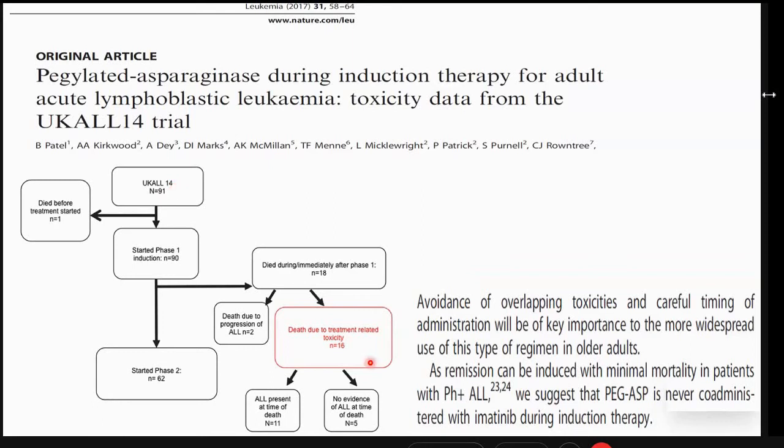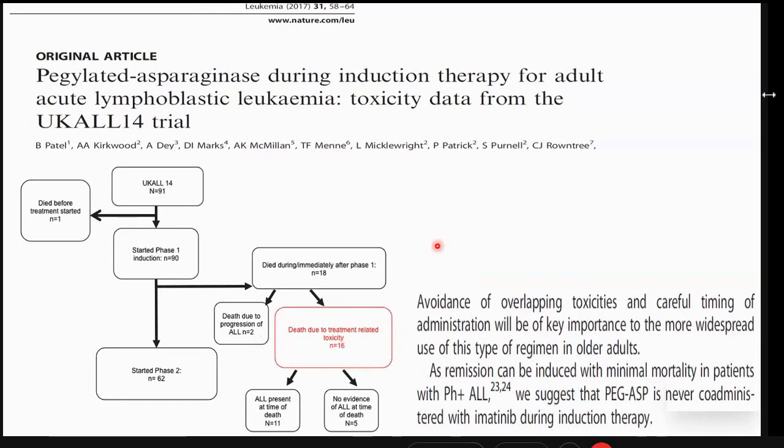What they found was that toxicity death during induction was almost 16%. In fact, because it is 16 out of a total figure of 91, it almost comes to around 18 to 20%, whereas the toxic deaths were just around 6% in their previous studies where they had not used L-asparaginase.